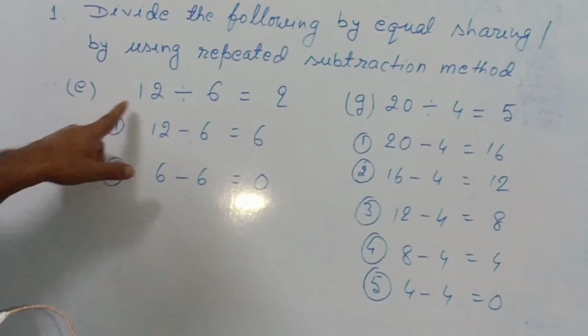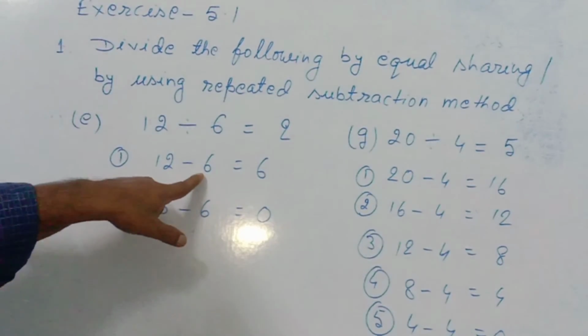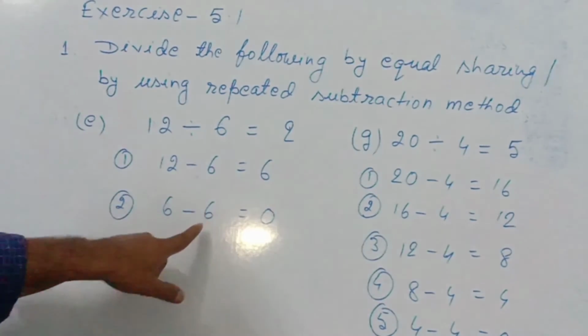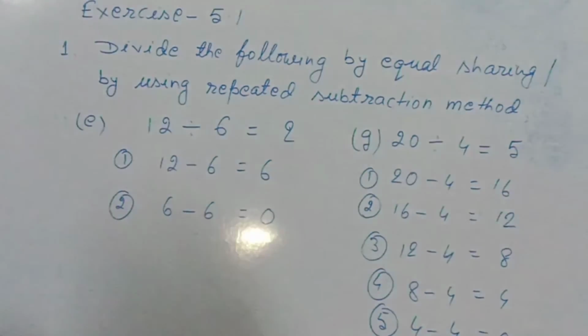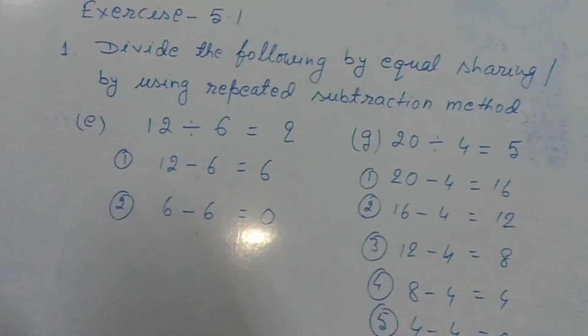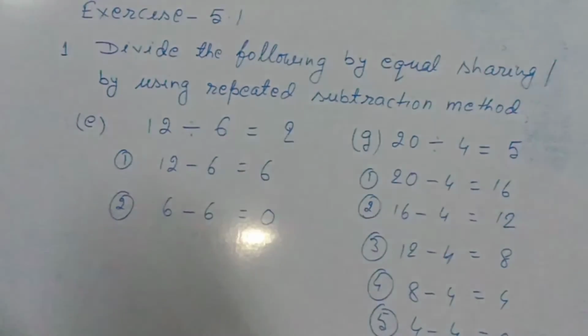In question number E, 12 divided by 6. At first we subtracted 12 minus 6. That we got 6. Again we subtract 6 from 6. 6 minus 6 equal to 0. So in 2 steps only we are getting 0 after repeated subtraction. So 12 divided by 6 equal to 2.